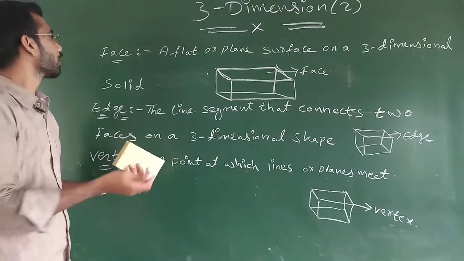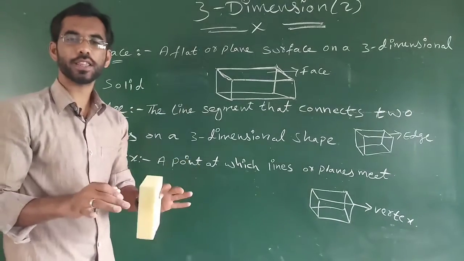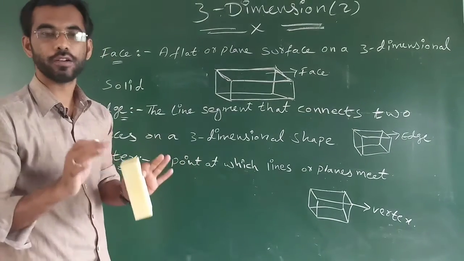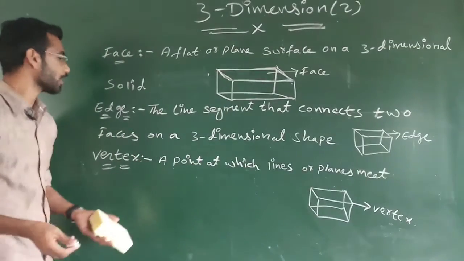Now, what is a face? A flat or a plane surface on a 3 dimension solid is called a face. This is a face. Okay. Now next, edge.